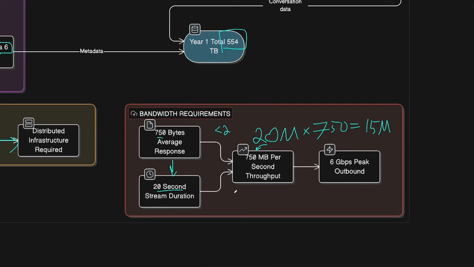To convert this into throughput, we need to divide that 15 million by the 20 seconds, and that will give us the 750 megabyte per second throughput. Or we can convert it to gigabits, and it will be 6 gigabits per second that will be streaming. This is the standard unit for measuring network bandwidth. So we'll need 6 gigabits per second sustained throughput during the peak hours.